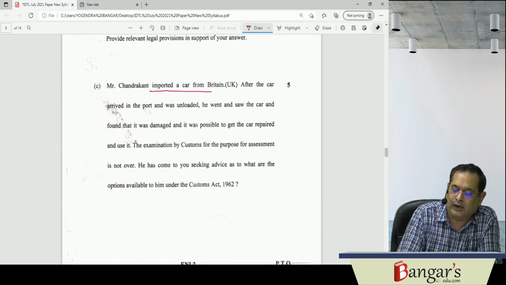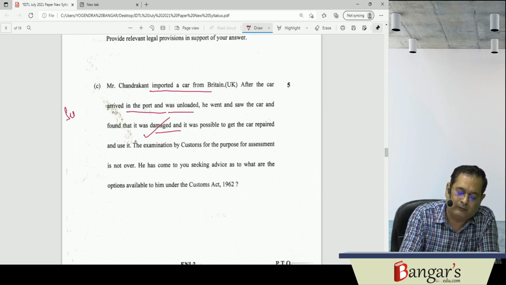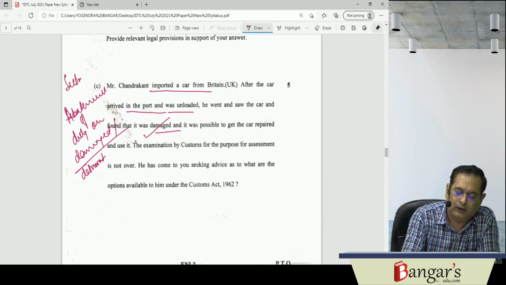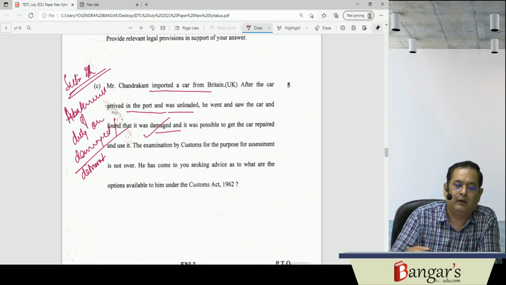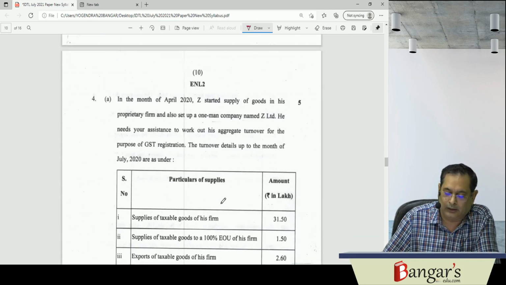They have imported a car, and when the car arrived at the port and was unloaded, he went to see the car, and it was damaged. So we will get abatement of duty on damaged or deteriorated goods as per the provisions of section 22. If any damage is there, you get abatement as per the provisions of section 22. So we have to see that here in this particular case.